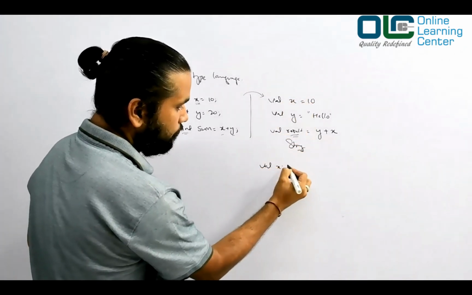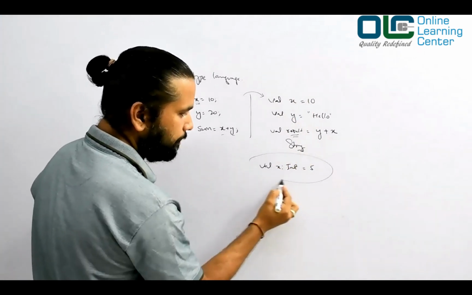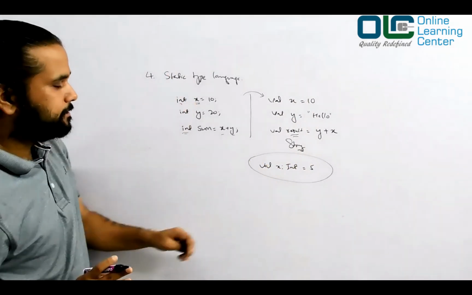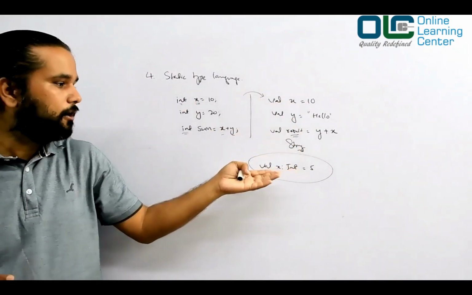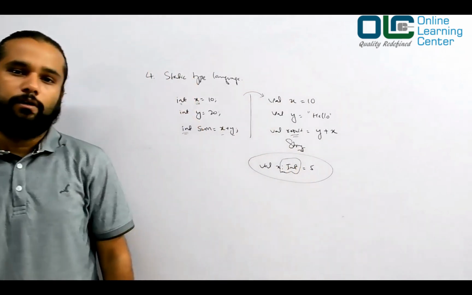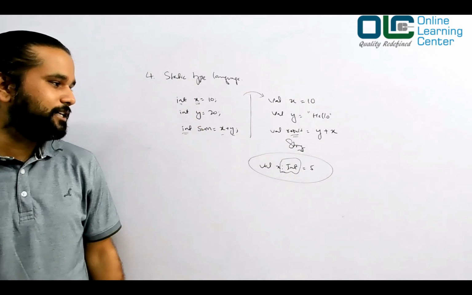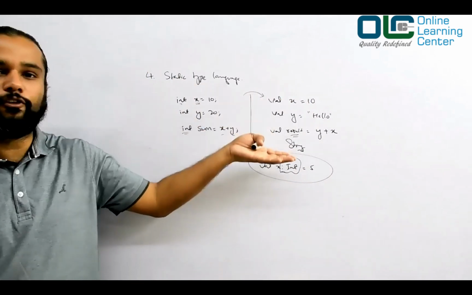Well, x of integer is equal to 5. You can still do it this way, right? But then Scala says, why do you want to do this? If I'm automatically giving you this, why do you really want to write this line, and take more space or make your code a little lengthy? Why do you want to do that? I can do it for you, right?